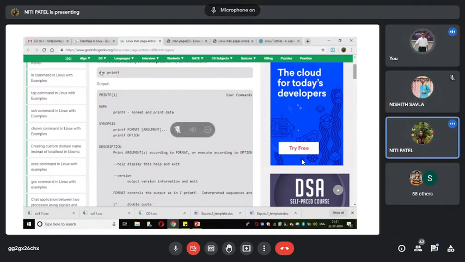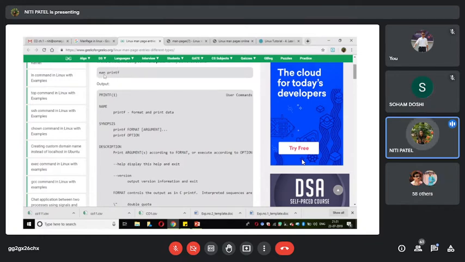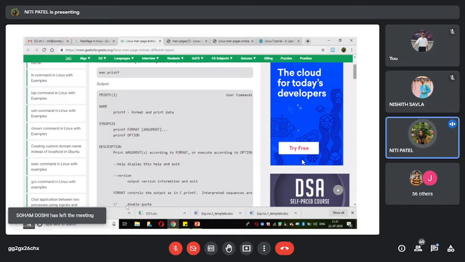Yes. So what you have to do is simply type man printf, and when I press enter, it will give me all this information. What is the name of the command? The name of the command is printf. What is the function of it? It will format and print particular data. And what is the synopsis? That means in what way you can write it: printf, format, arguments, printf with some options. So this is how you can write the command. What is the description of the command? The entire description is mentioned over here. So by writing one command, the manual page of this command will give you all the information with respect to that particular command. Are you understanding?